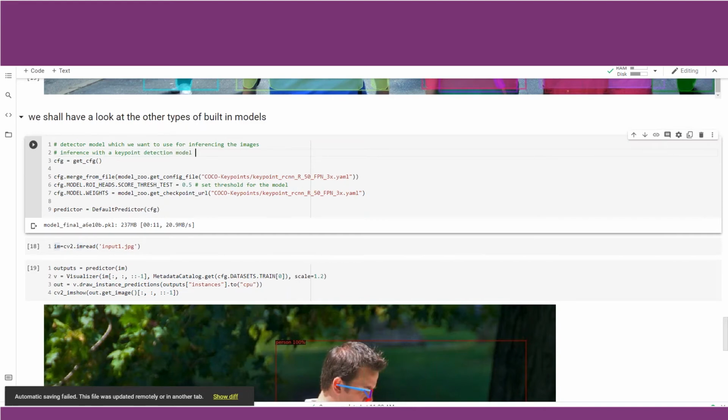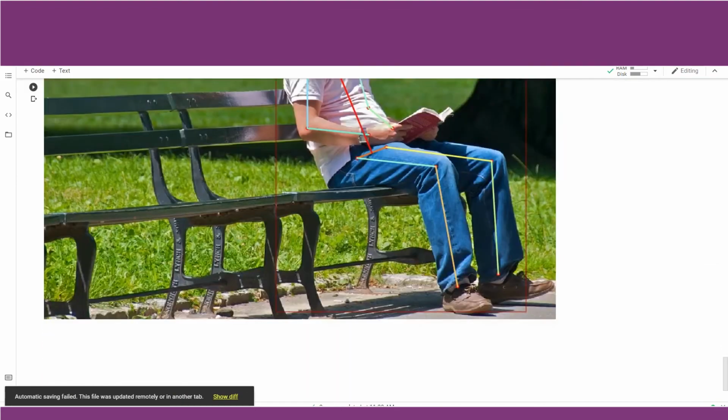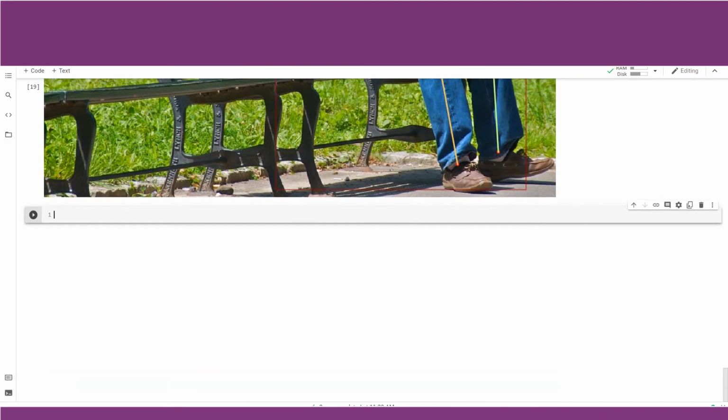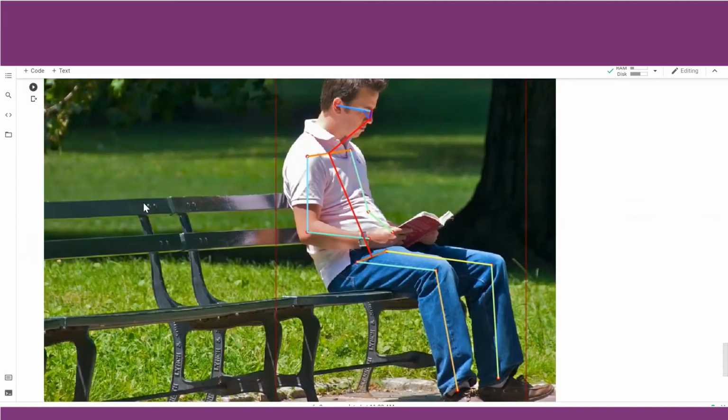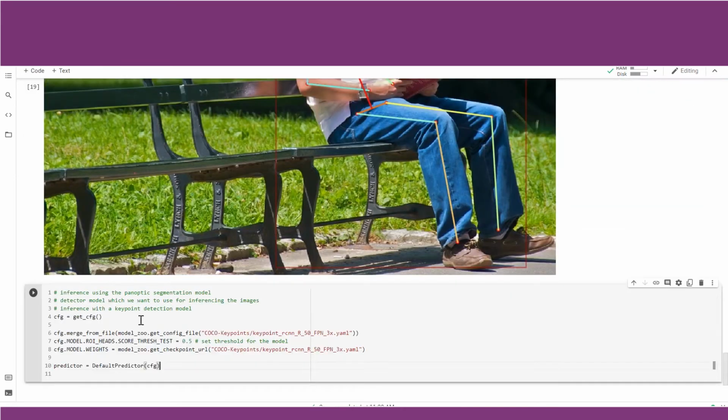First we used the segmentation model. Now we have used the key point detection model. One more model which we can use here is the panoptic segmentation model. I think now you are all well versed. Try to infer it yourself before you move ahead with this video. Let us now infer using the panoptic segmentation model. As I told earlier, you just need to have the standard syntax of codes. We have already developed that, so we use that. What we need to change is the config file. Let us use that config file.